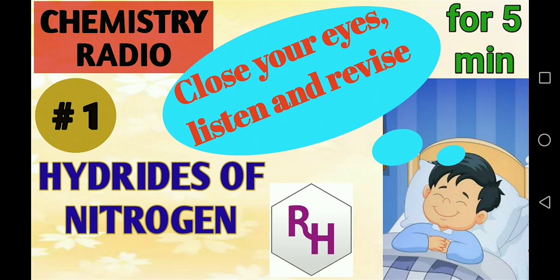And the third point is basic strength. We are talking about Lewis basic strength, because all these have a lone pair of electrons on the central element.